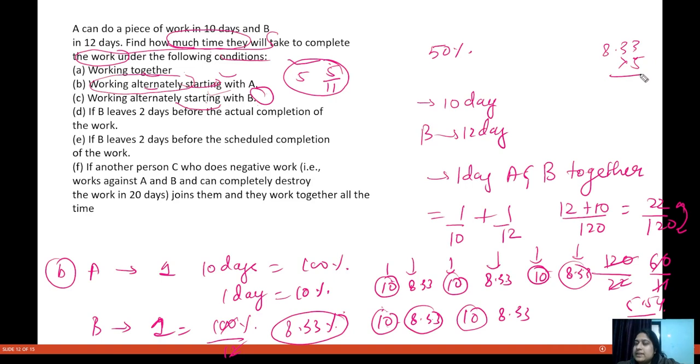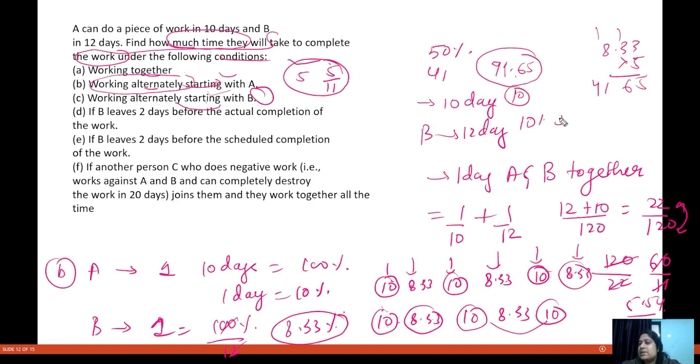8.33 into 5: 3 5s are 15, 1 carryover, 3 5s are 15, you have 6, and this 8 5s are 40, 41.65%. That means 91.65%. Okay, 91.65% of the work is done. So if A works only 10 days, one more 10 days, that means now 101.65% of the work is completed. That means 100% is completed.